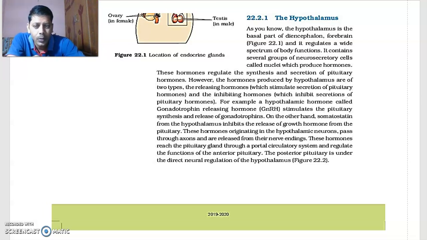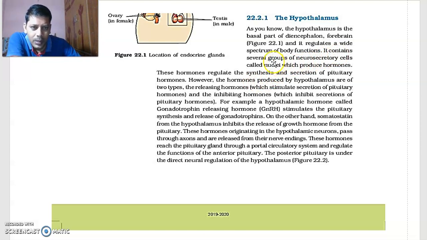In that lesson, you learnt what a nerve is, what a tract is, and what a ganglion and a nucleus are. A nucleus is a group of cell bodies in the central nervous system. I hope you remember that.